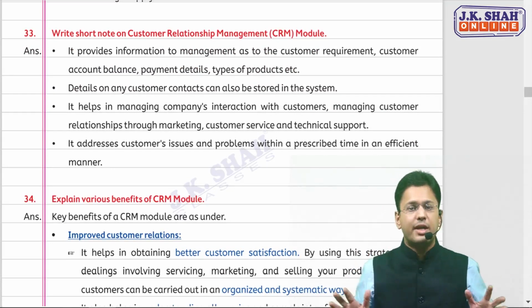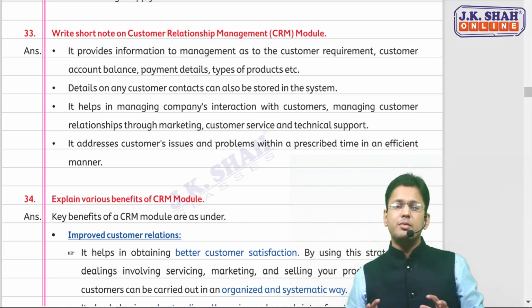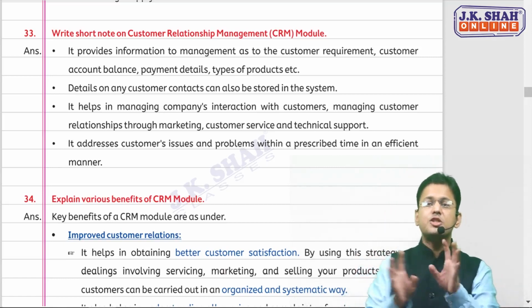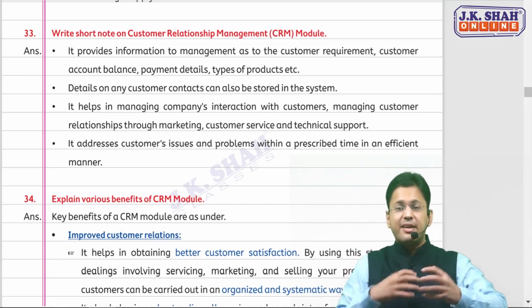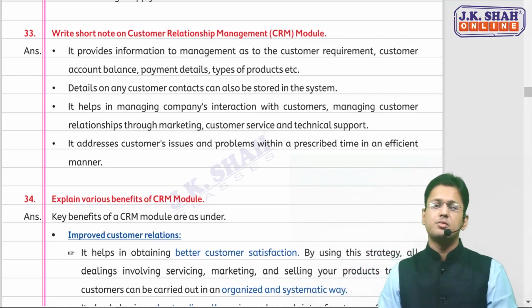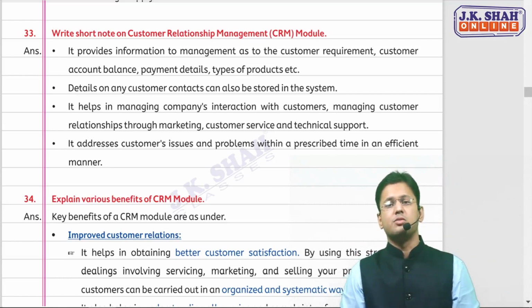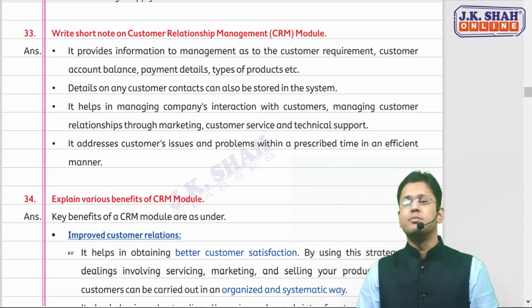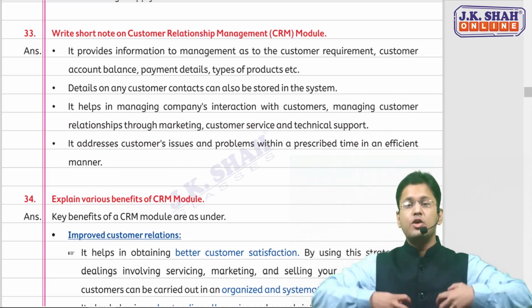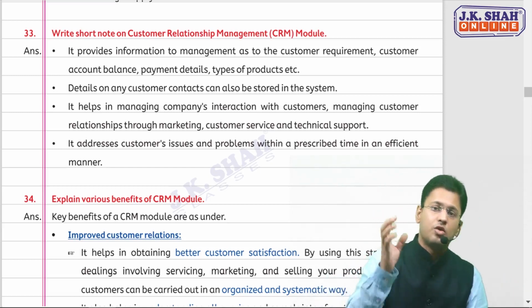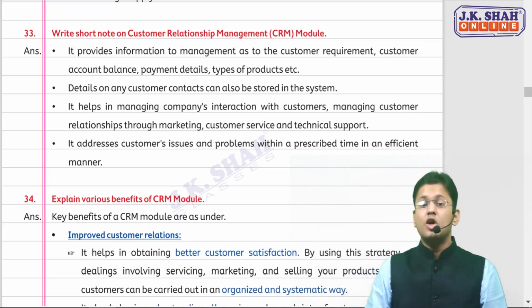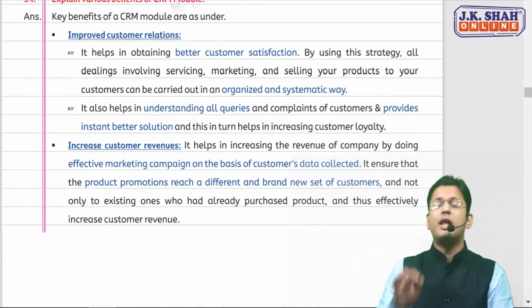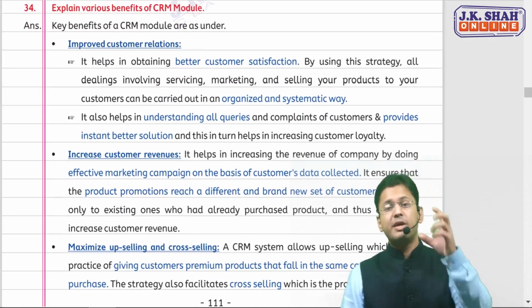Now, what is CRM? CRM means making some relationship with the customers, enriching certain relationship with the customers, interacting with the customers, properly guiding him. Means you're devoting your entire thing on the customer satisfaction. So what benefits will this have on you?